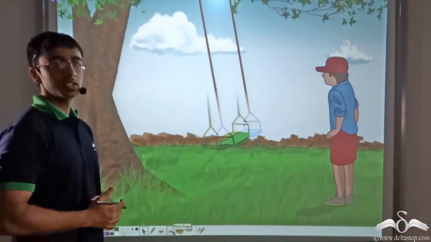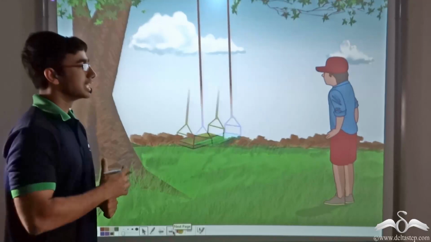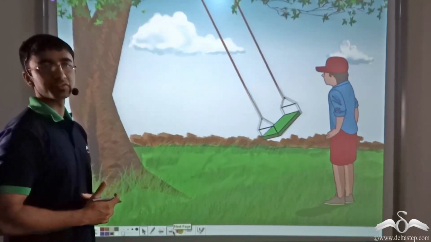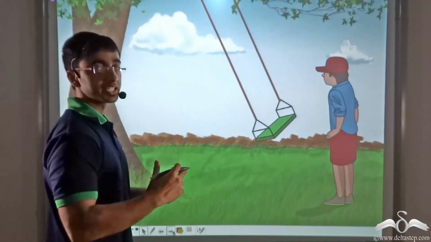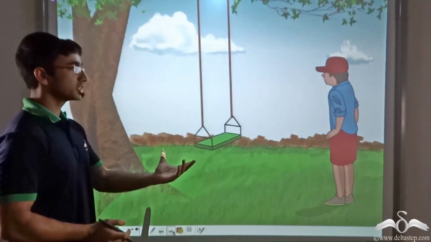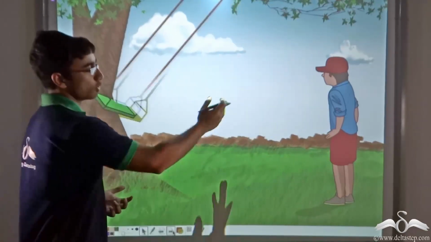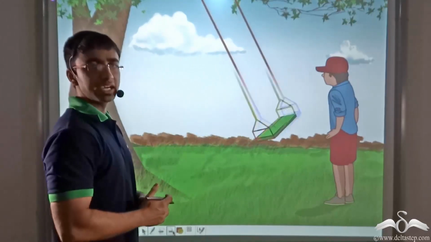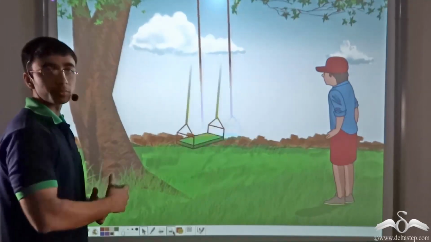Now imagine a world where you do not have to go on pushing the swing. Imagine a world where there is no air friction and merely on pushing the swing, it continues to oscillate or it continues to vibrate. And as you can see, this vibration is going on forever. And the boy who is standing here applied a force just once and the swing is not stopping.